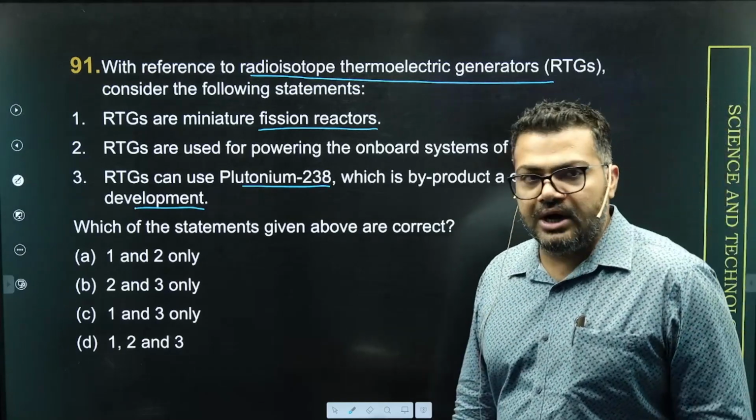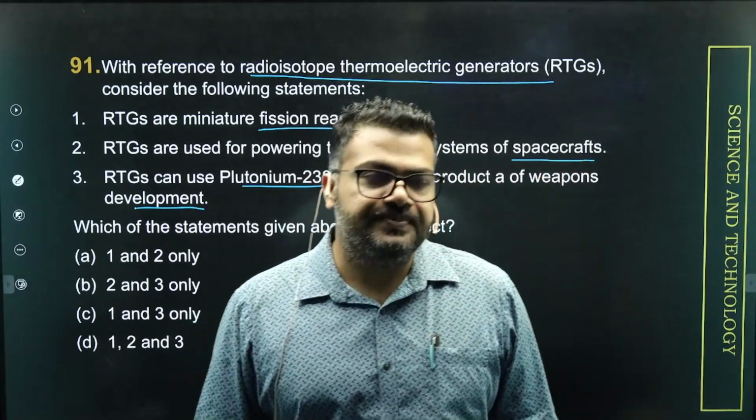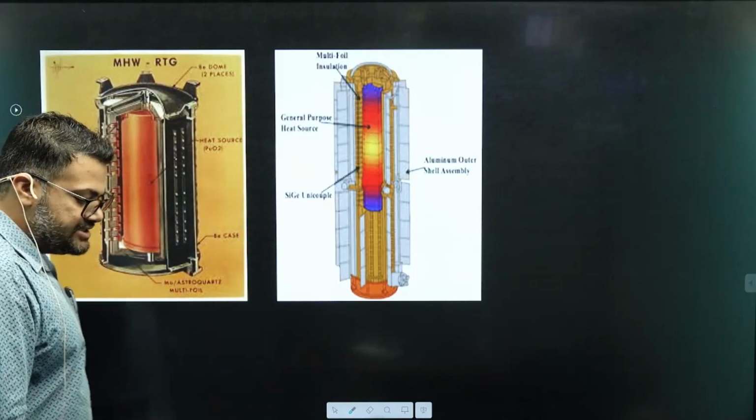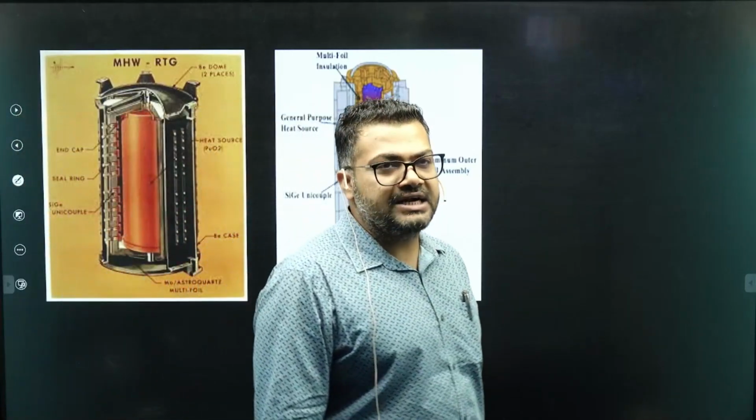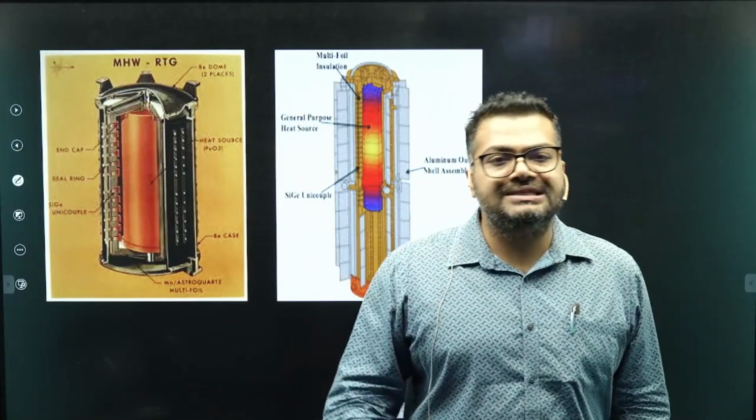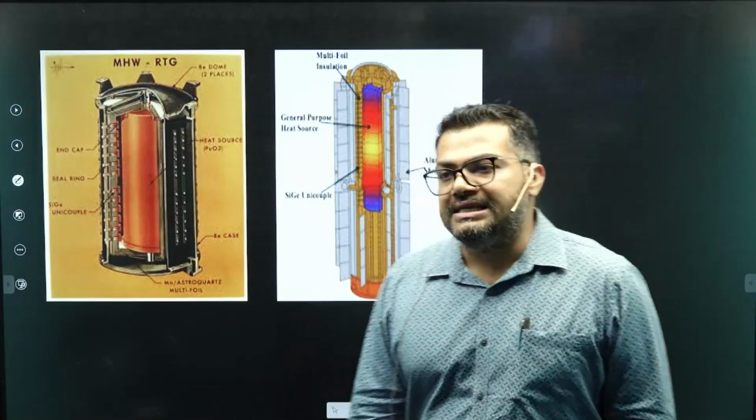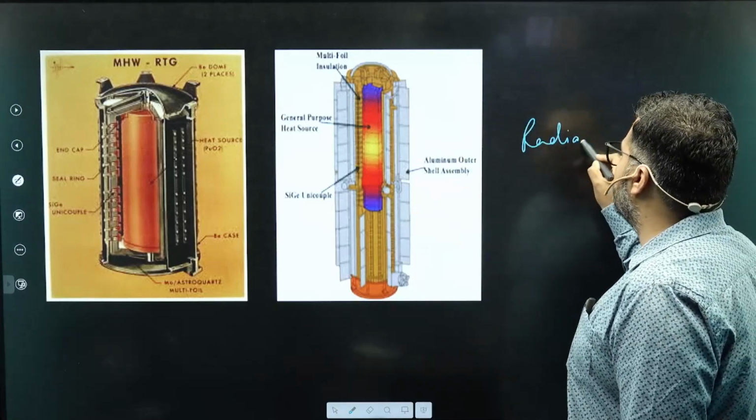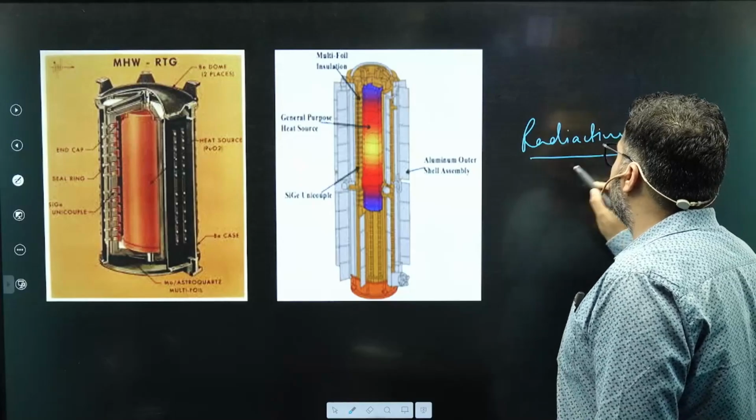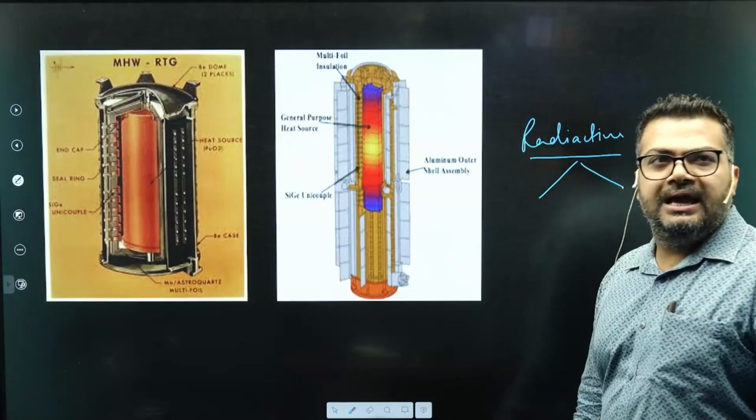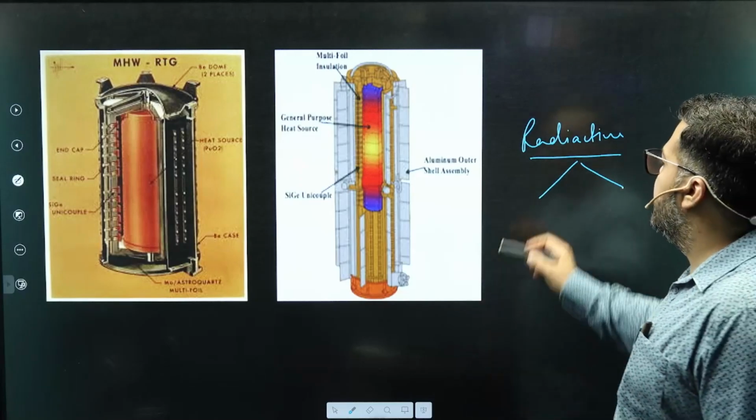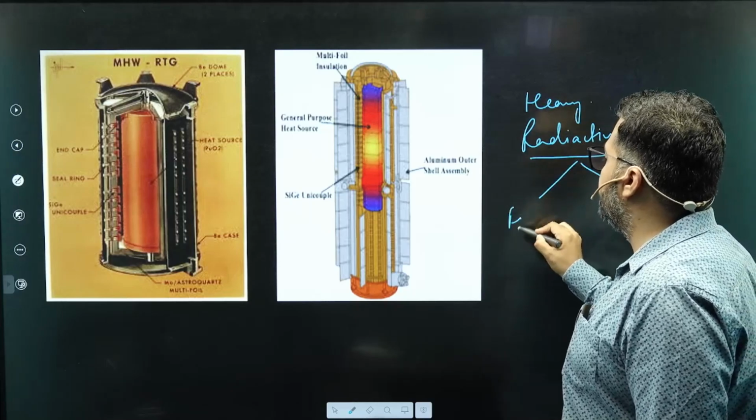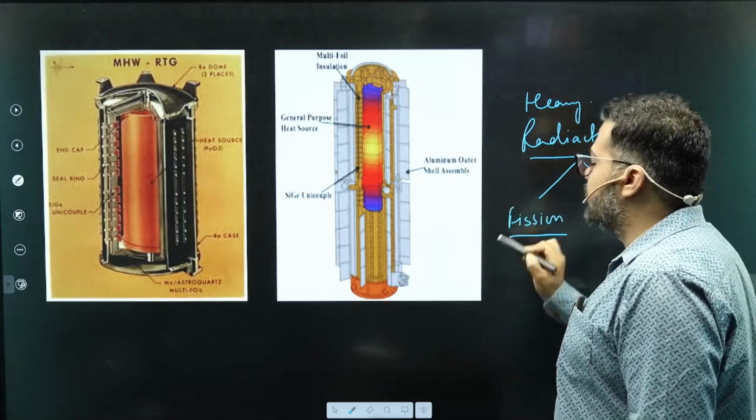What are radioisotope thermoelectric generators? Now, I have placed this image of RTG. This is a very crude, raw image of RTG. Let me quickly tell you what radioisotope thermoelectric generators are. See, we all know that when you talk about a radioactive material, there are two ways of harnessing energy from a heavy radioactive material, right? The one is by breaking down the nucleus. We call it nuclear fission.